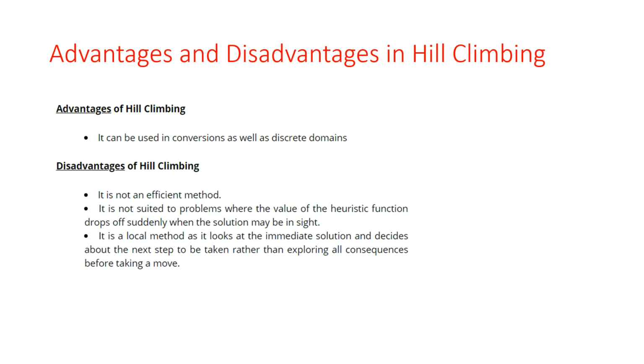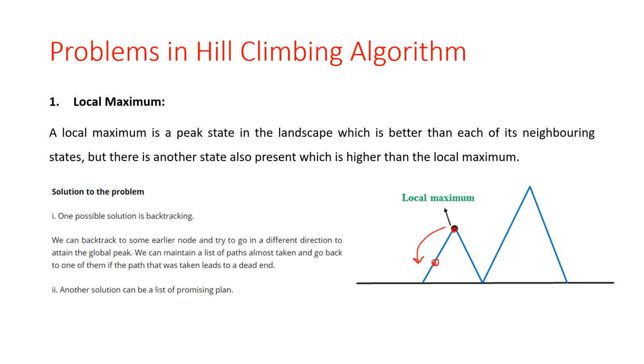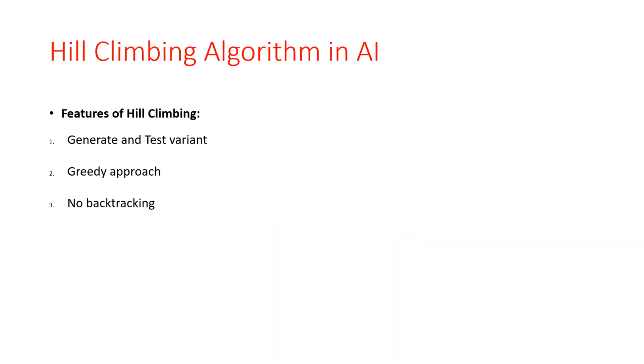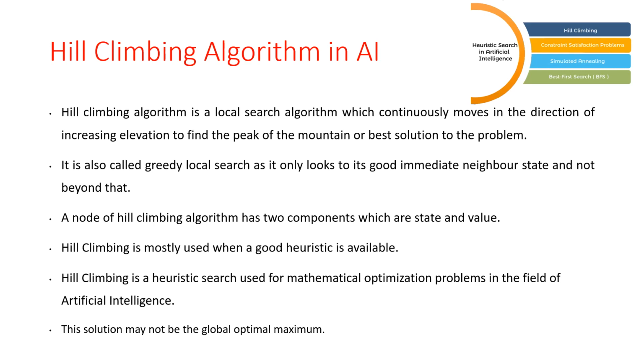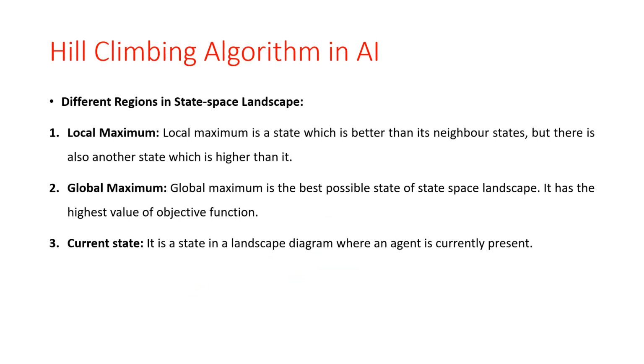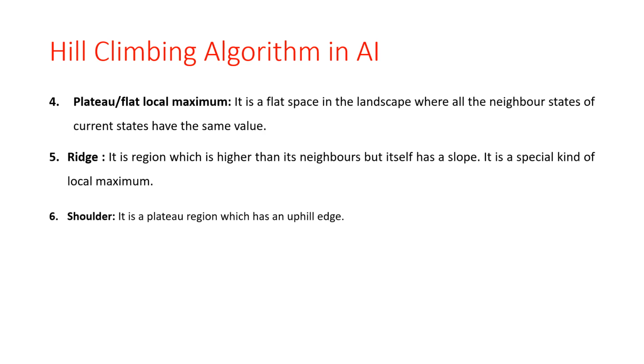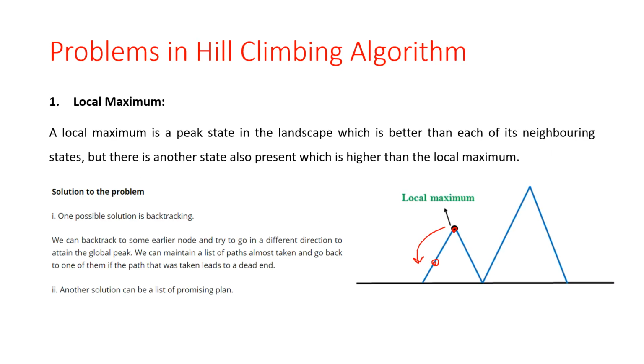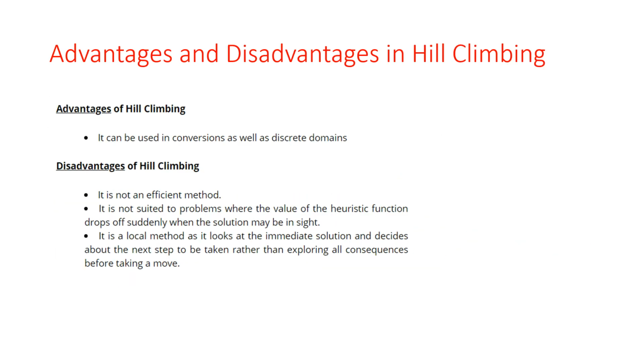Okay, so in this lecture we are only discussing a simple description of the hill climbing algorithm, features, state space diagram, what regions are present in this state space diagram, and the problems that arise in the hill climbing algorithm: local maximum, plateau, ridge, and the advantages and disadvantages also. Okay, so in the next video we are going to discuss the types of hill climbing algorithm. Okay, so thank you.